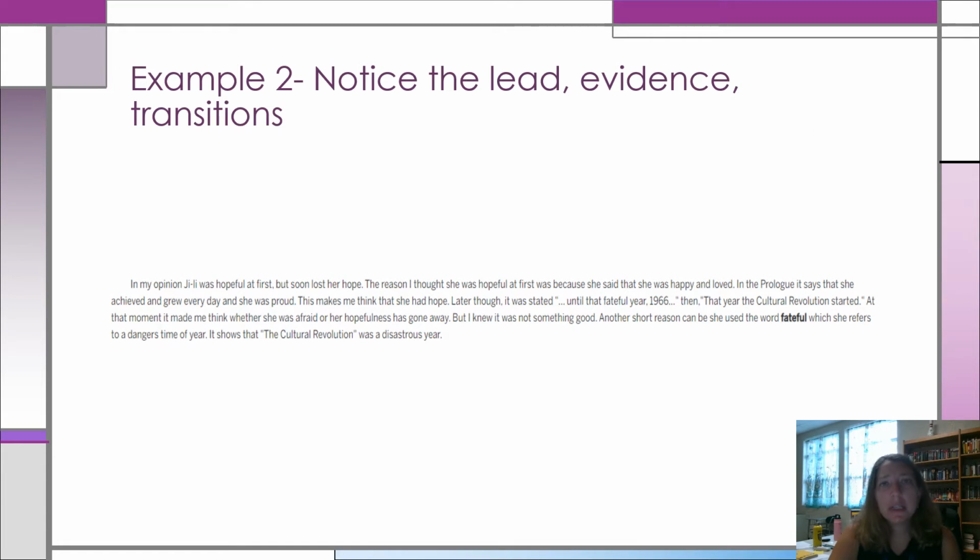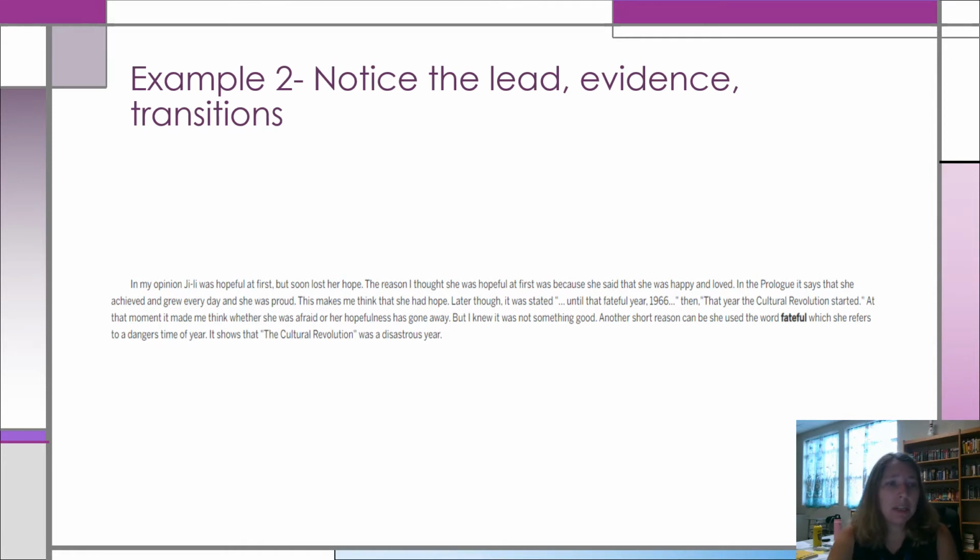Here's number 2. This one is from a piece of writing that you did in Amplify. I want you to notice the lead, so how they lead into answering the question, and then the evidence and the transitions that they use. This one was really great with transition words.